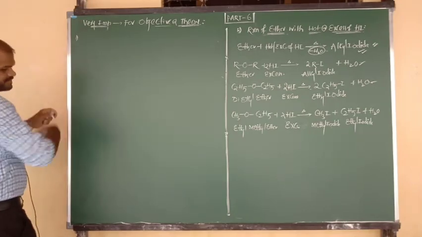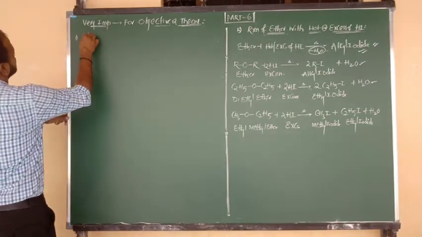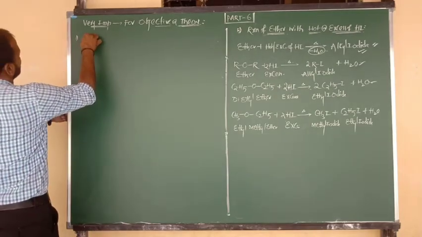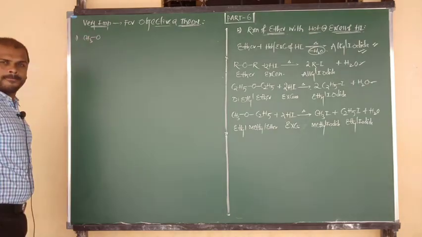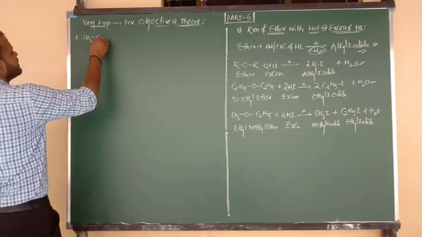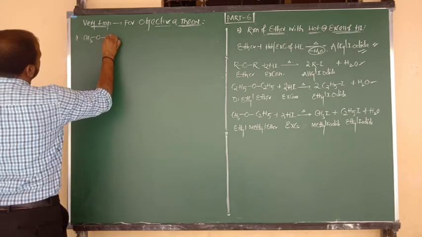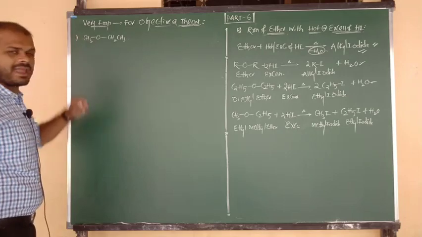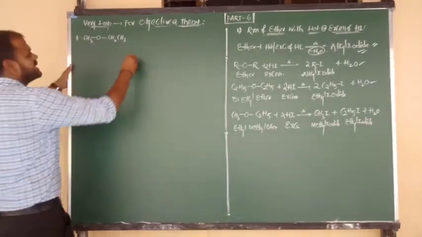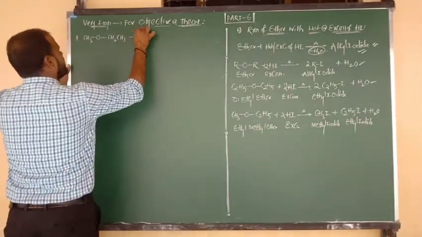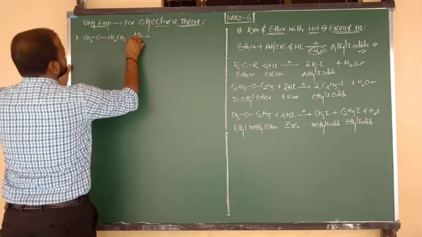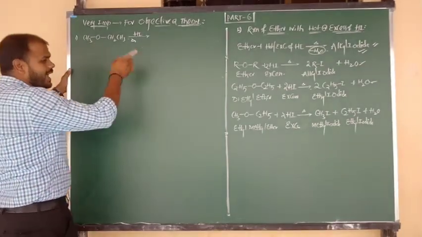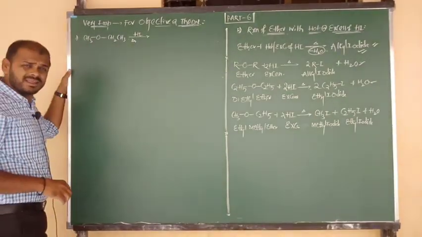In that, case 1, shall I write now? Yes. So I am directly going to write the reactions here. Number 1: CH3 bonded to O, again O bonded to CH2, again bonded to CH3. One side a methyl group is there, and on the other side an ethyl group is there, and suppose it undergoes heating with hydrogen iodide.